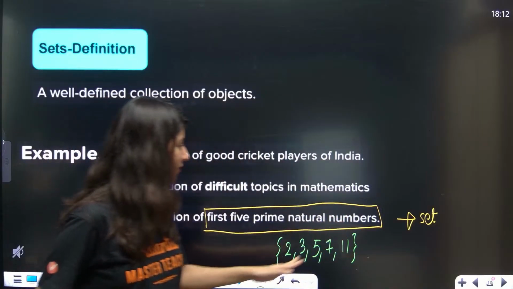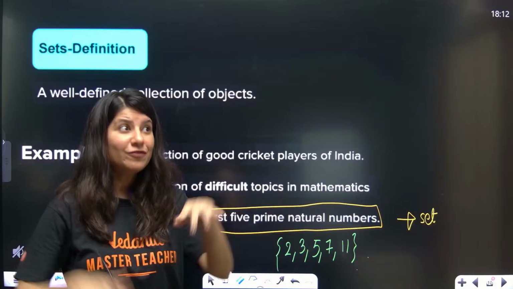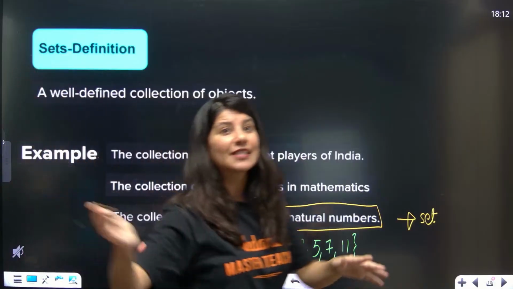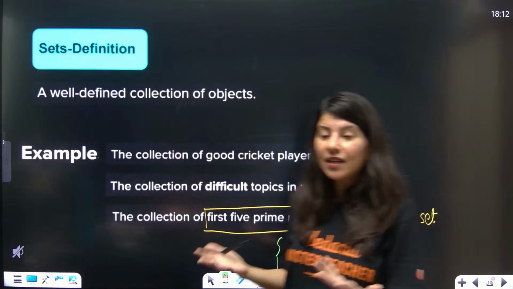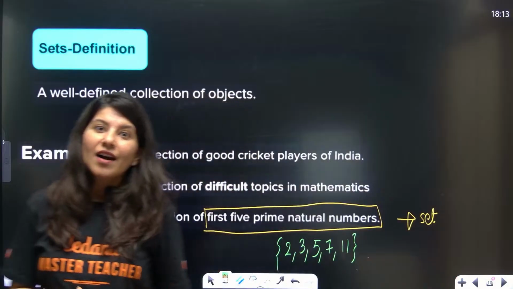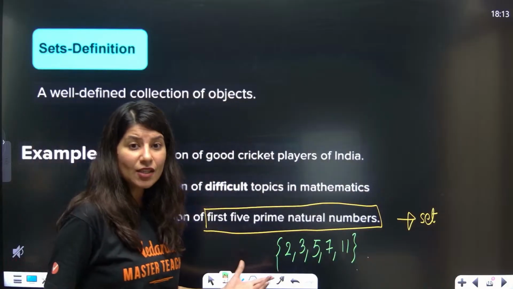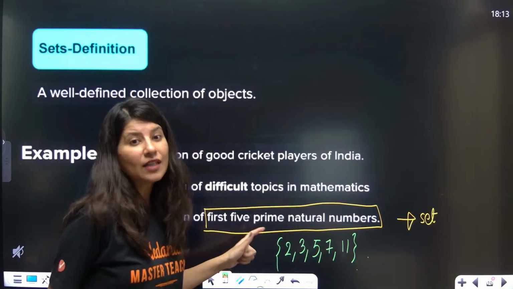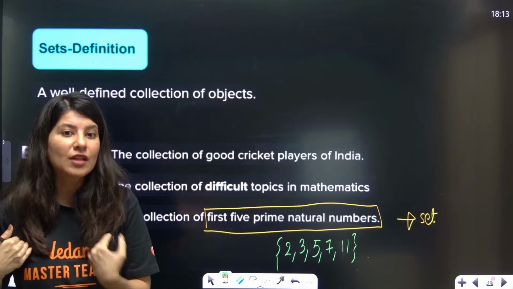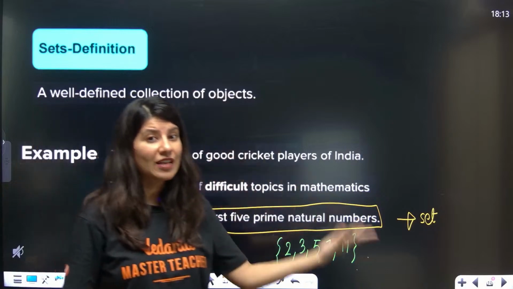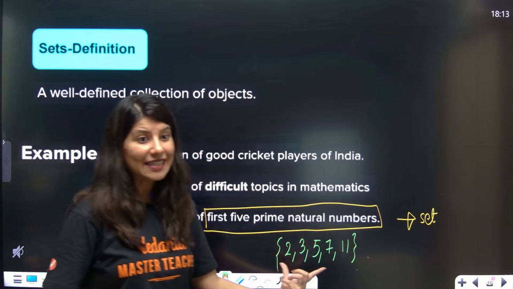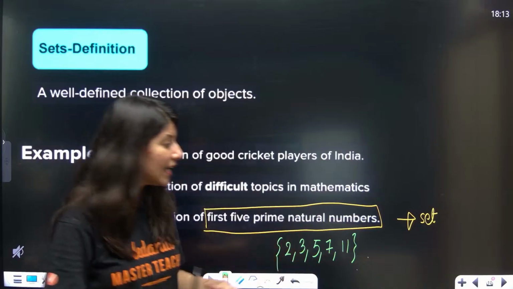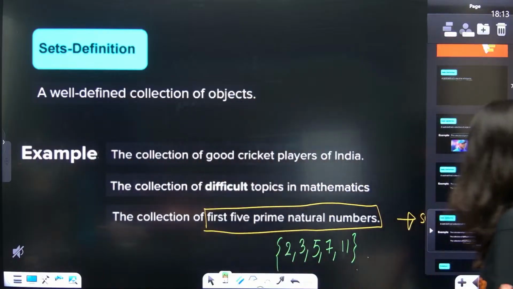For anybody sitting in Australia, America, Canada, any country, this is a universal truth. You cannot say that for me the first 5 prime natural numbers are different from someone else's. So basically this is a well-defined set. I hope that you are getting it.